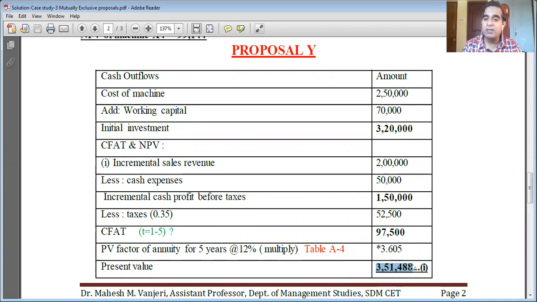The annuity here is 97,500 rupees, which the company will receive each year for 5 years. So this is the first cash stream for proposal Y. Dear students, I will stop here and continue the remaining problem tomorrow. I have shared all the resources. Keep reading in order to understand. Among all three, this is the simpler one, but the only thing is we have to calculate all the cash streams separately, once for project X and another time for project Y. That is the only difference. Otherwise, among the three, this is the simplest one.